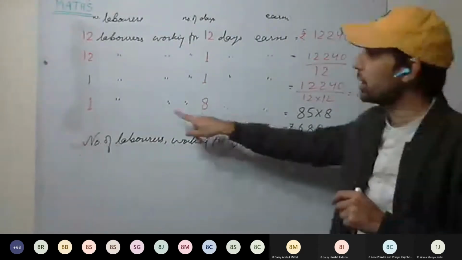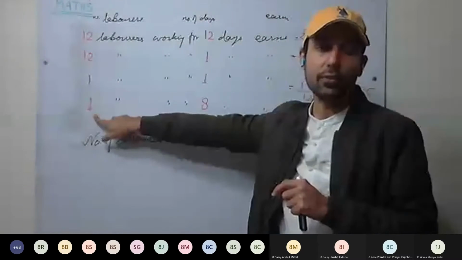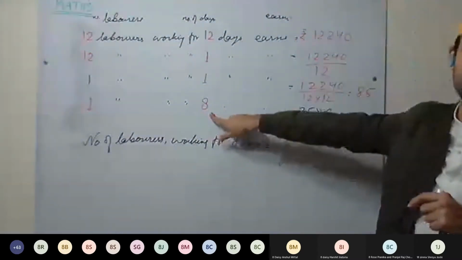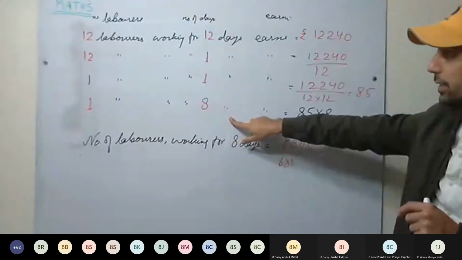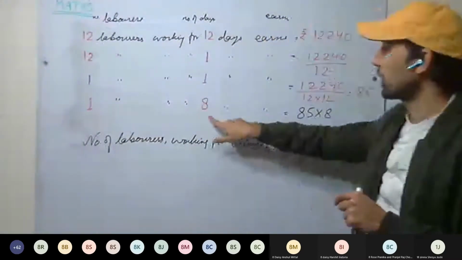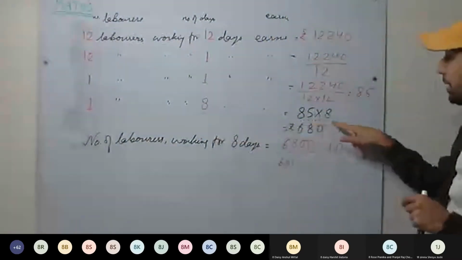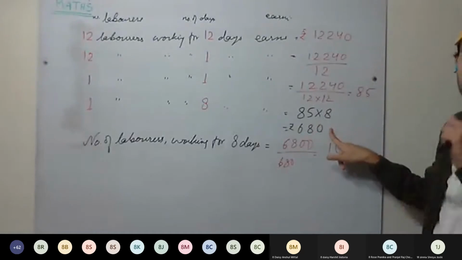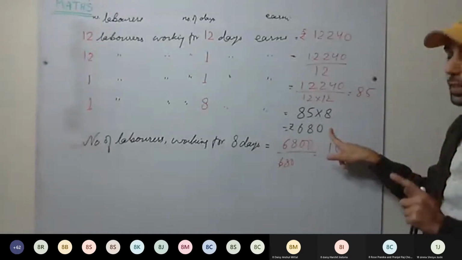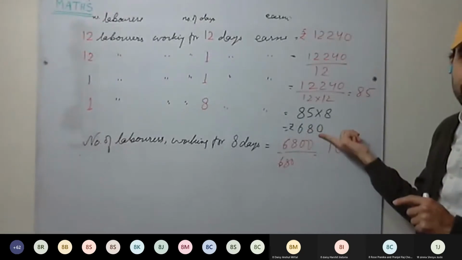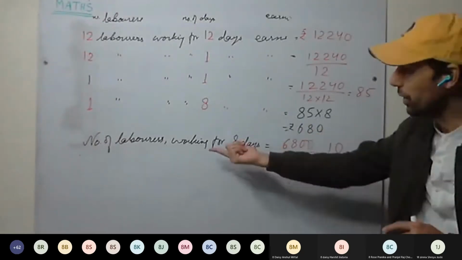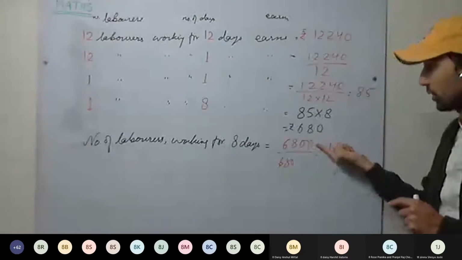So first we calculate the earning of one laborer for 8 days. One laborer working for 8 days, the earning will be 680 rupees. And how many laborers will earn 6800?